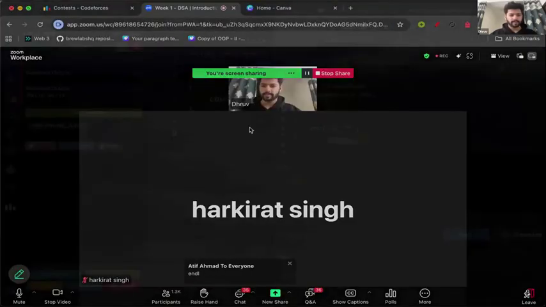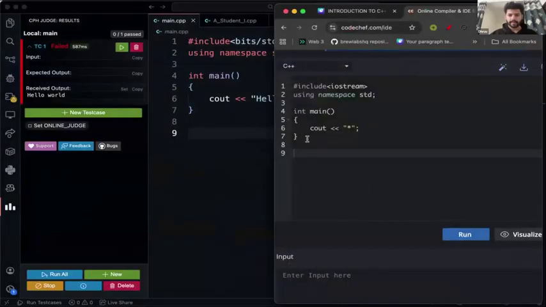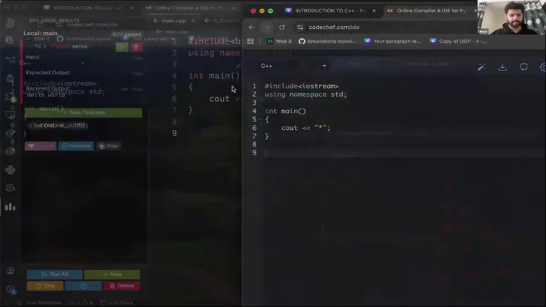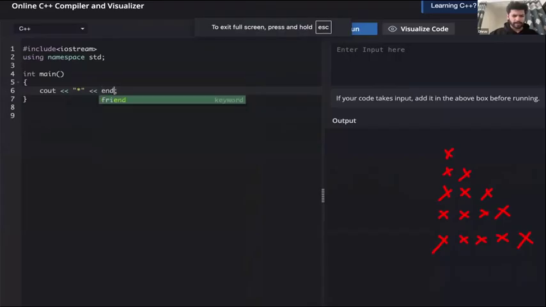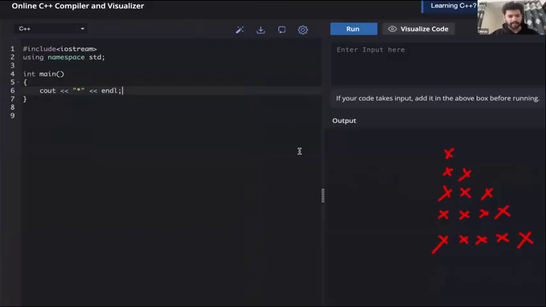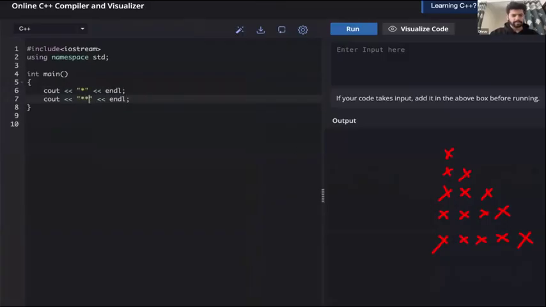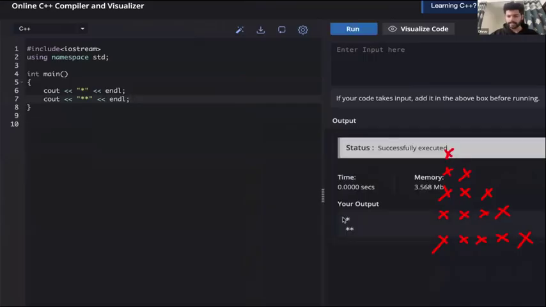So let's use endl here to move to the new line. Okay, done. Now to print the next line, we have to again use cout and 2 stars here and again an endl. This will print the first 2 lines that we wanted. Yes, works perfectly. And the similar thing we can do for the remaining lines. So 3 stars here, 4 here, and 5 here.